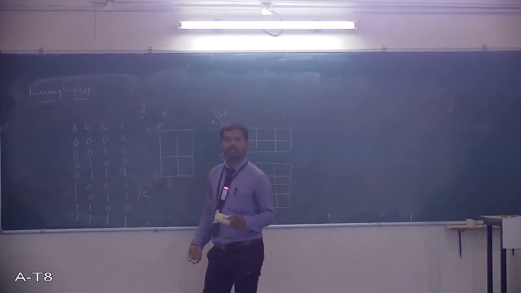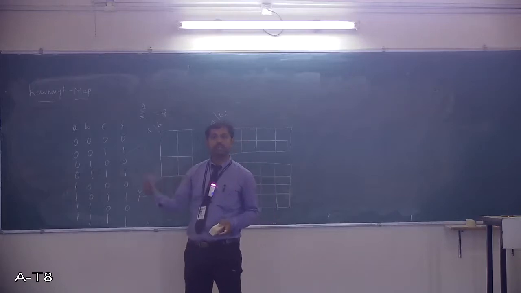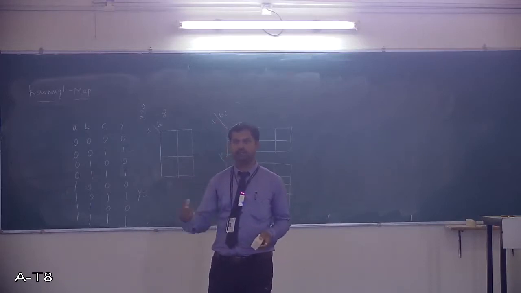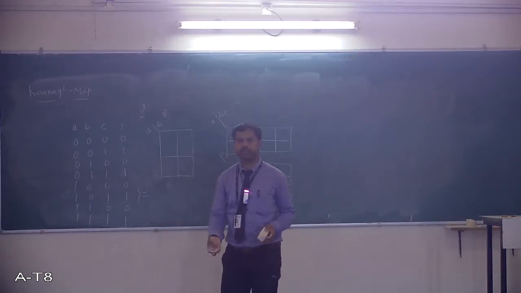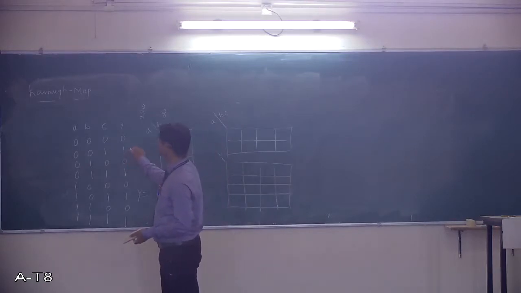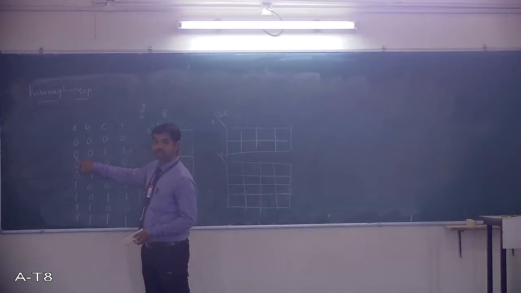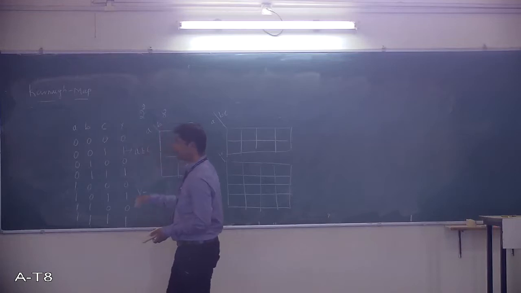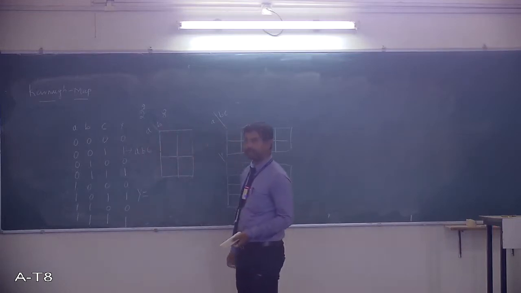Suppose you are writing an expression with respect to the output variable where it is 0, then it is a max term. The two representations differ in the way you represent them. I will just show you how to represent the min terms. Since this one is 0, you must represent a bar. Since it is 0, it is b bar. Since it is 1, it is c. So the expression is a bar, b bar, c.